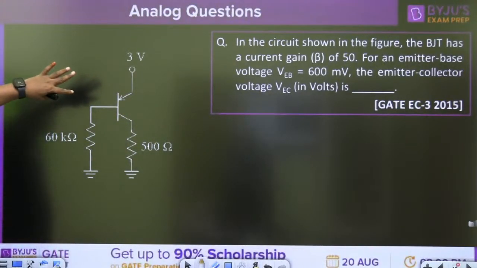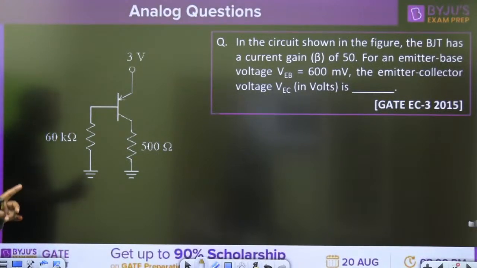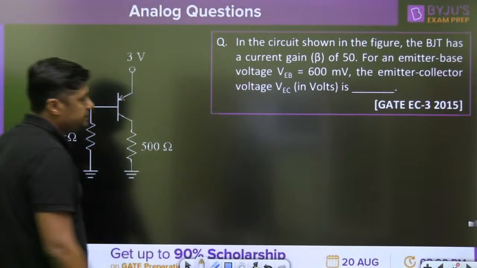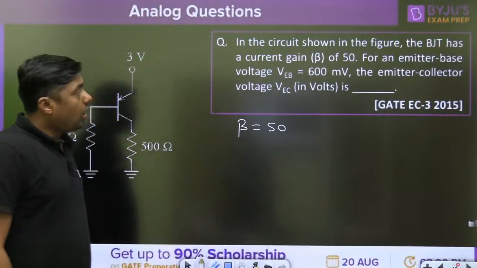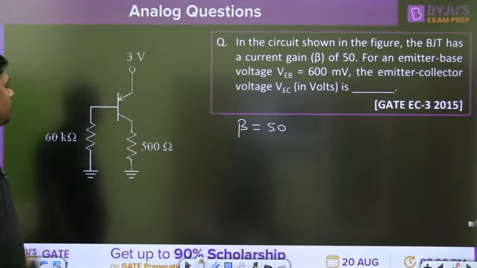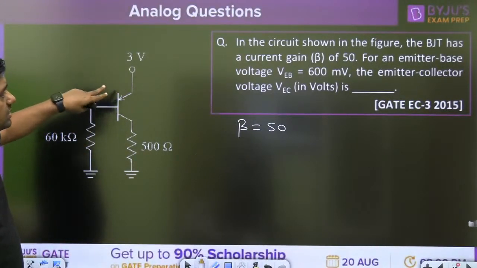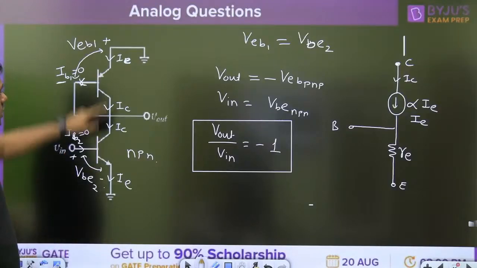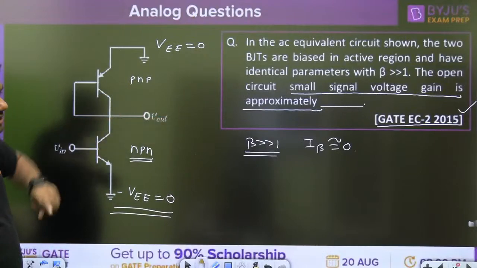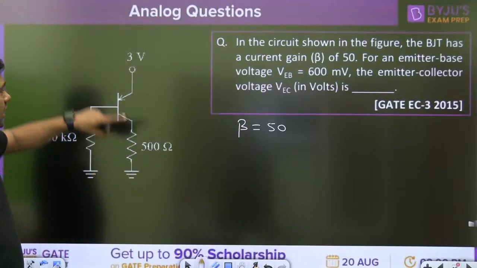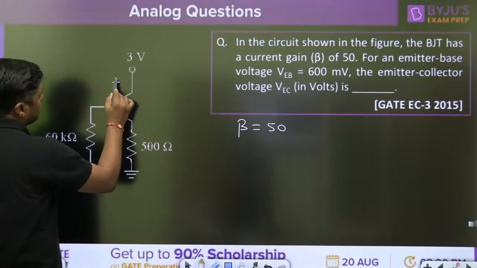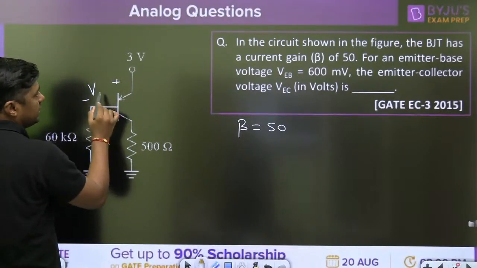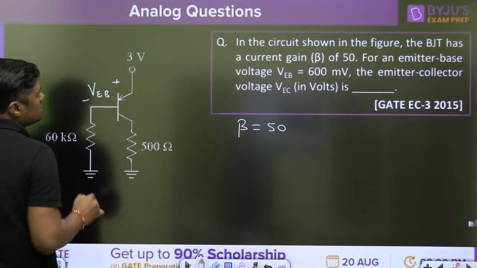What is the answer for this question, everyone? In the circuit shown in the figure, the BJT has a current gain beta of 50. For an emitter base voltage VEB, again this is a PNP transistor. In 2015, one question on PNP transistor in set 2, again in set 3, again one question on PNP transistor. So in PNP transistor, this is called VEB.